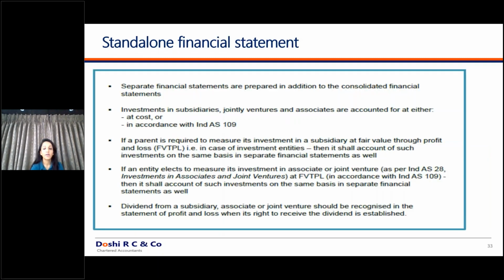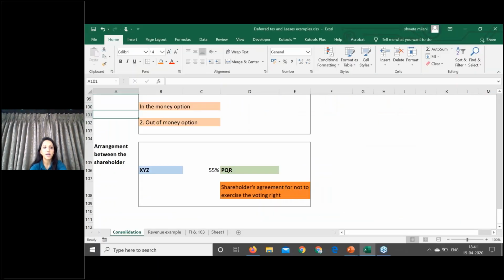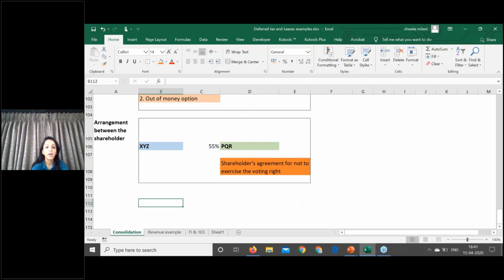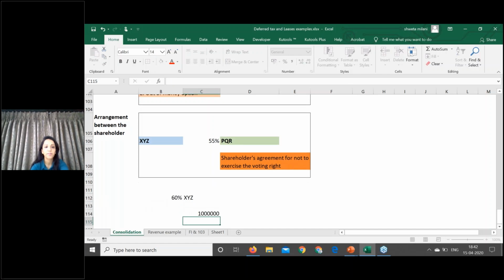Now moving ahead to the next part. Before discussing the standalone financial statements, one more part we will discuss is, what if you withdraw a certain portion of your shares, or what if you gain an additional stake in the company? I'll discuss this by way of an example, writing it over here. Today I'm holding 60% in a particular company, company XYZ. When I acquired the 60% in company XYZ, my goodwill amount was rupees 10 lakhs.